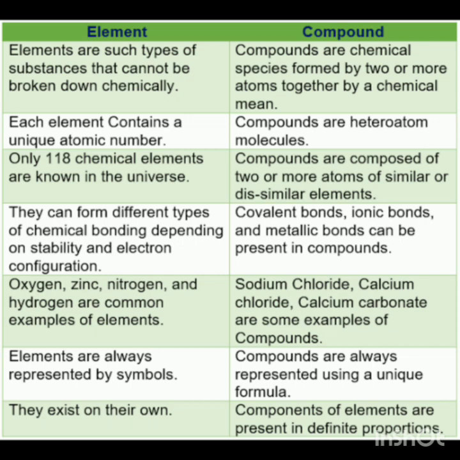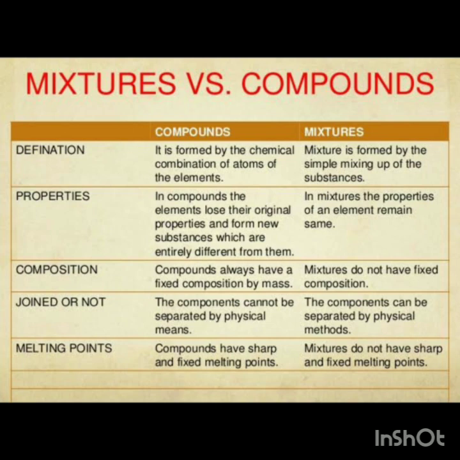Now let's move to our next category, that is mixture and compounds. The first difference between mixture and compound is that mixtures are a kind of impure substances, but on the other hand, compounds are a kind of pure substances. A mixture can be separated into its constituents by physical methods like evaporation, filtration, sublimation, etc. But compounds cannot be separated into their constituents by any physical method. They can only be separated by a chemical process like electrolysis.